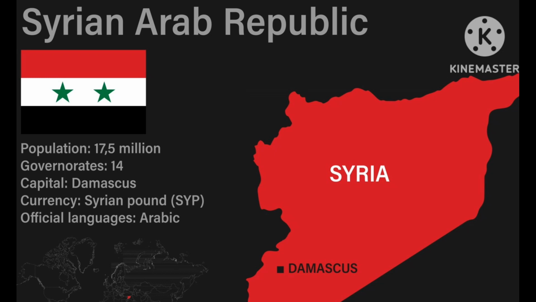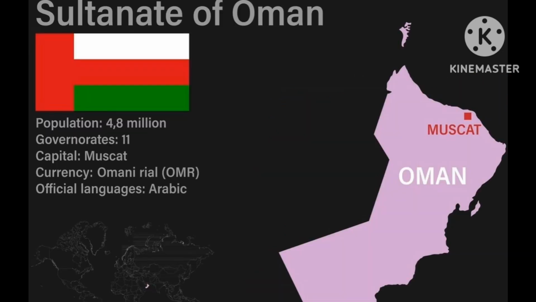It is very important to remember the flags of every country. The next country is Oman. The capital of Oman is Muscat, and its currency is the Omani Rial, and the official language is Arabic. You also watch the world map of Oman on the screen, and its flag also. You must remember the flag of every country and every nation.